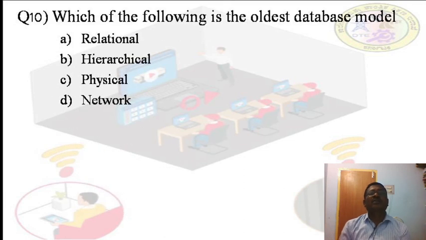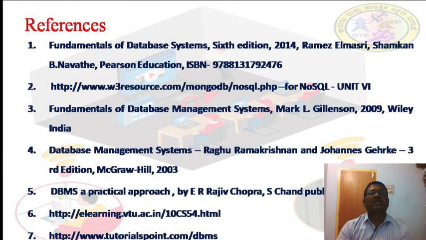Which of the following is the oldest database model? Relational model, hierarchical, physical model, or network. Which one is correct? Can you guess it? The answer is network, the oldest database model. Just go through these references.